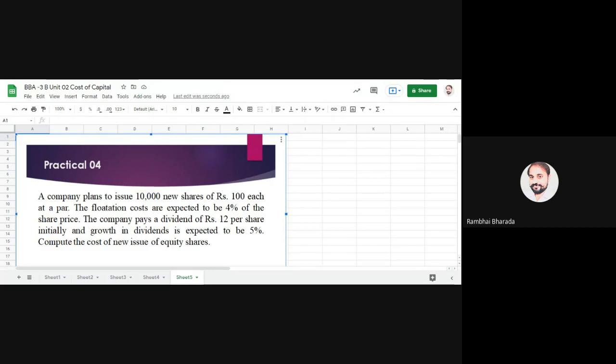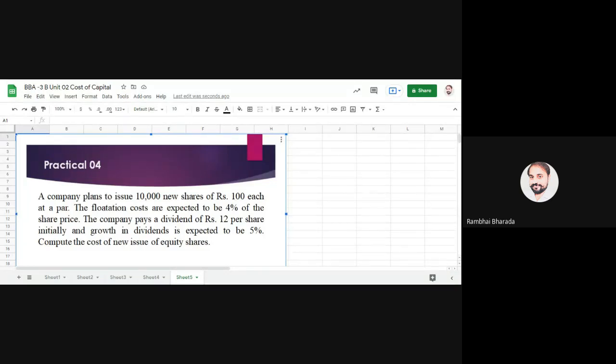You may Google it, no issue. The company pays a dividend of rupees 12 per share initially, and growth in dividend is expected to be 5%.